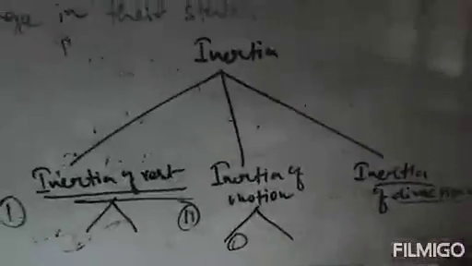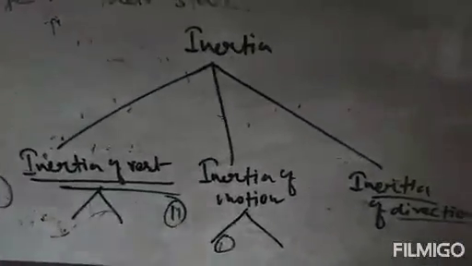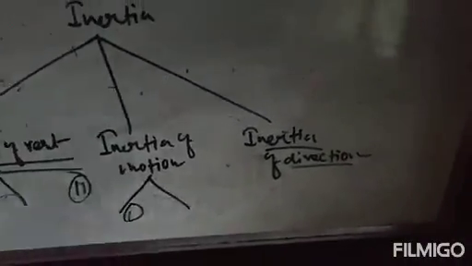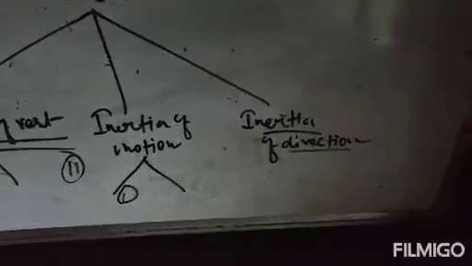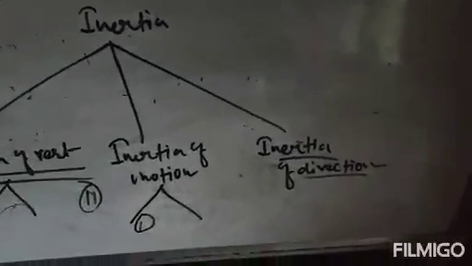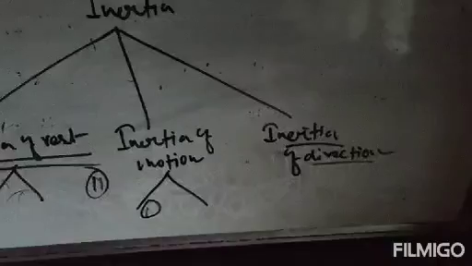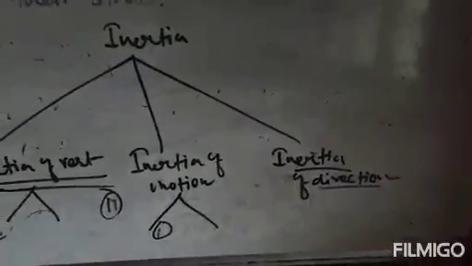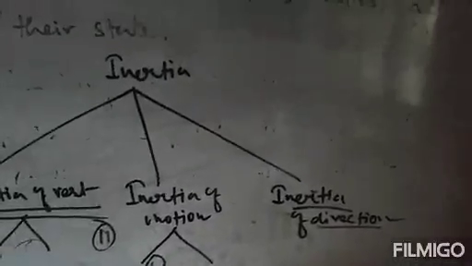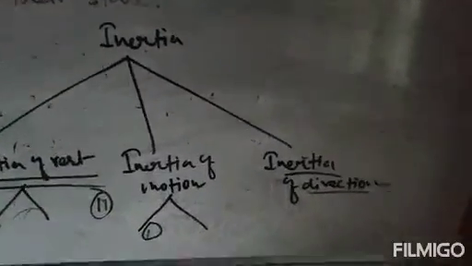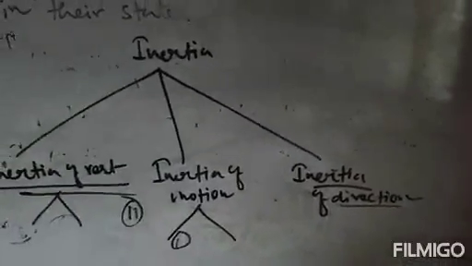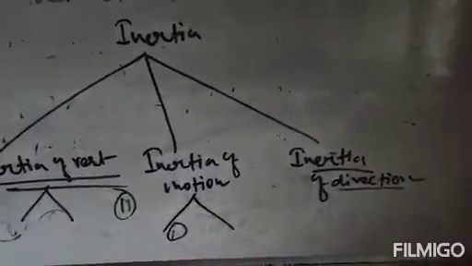Next, last, that is inertia of direction. So here the body will try to resist its direction. That means the body will oppose its direction. That will be the inertia of direction. That means the statement will be: the tendency of a body to oppose any change in its direction of motion is known as inertia of direction. So write the definition. Clear?